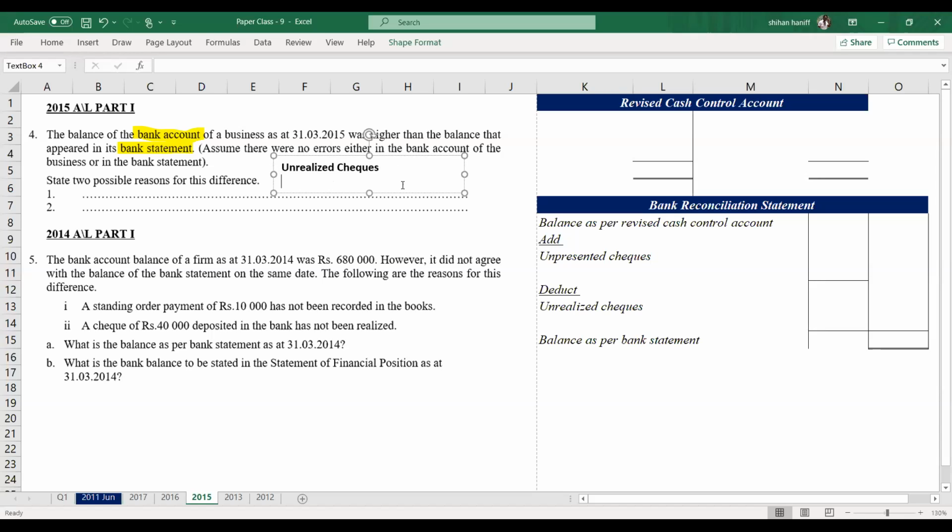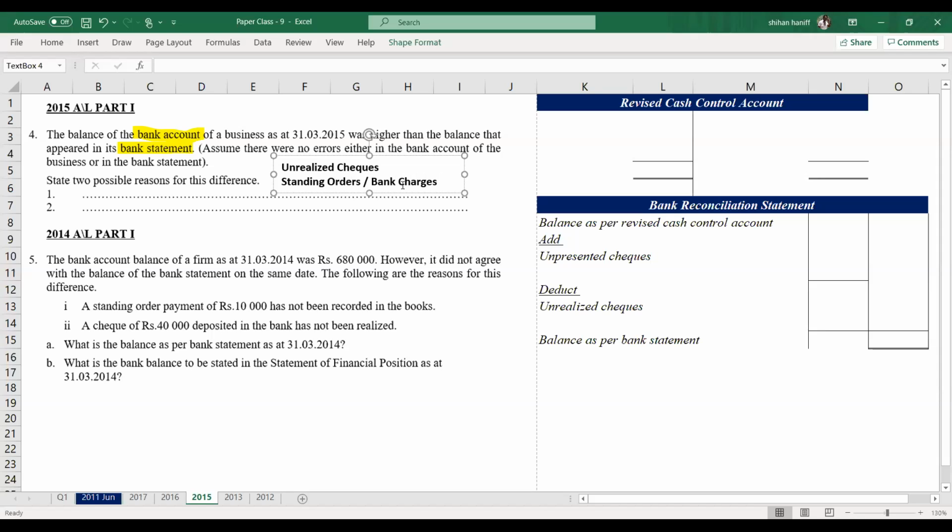Okay. Then the standing order. Bank charges. So due to this, the cash book balance is more, the bank statement balance is less. Okay, these two reasons we can take.